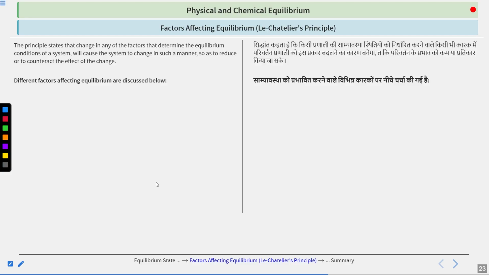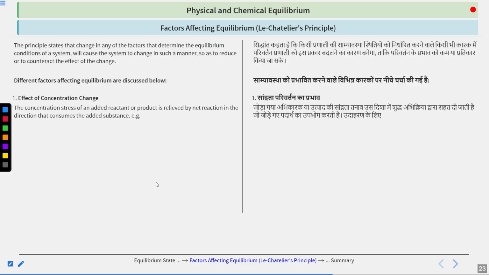So those are the factors that affect the equilibrium. Let us see. First, the effect of concentration change. If you add a reactant or product, it is relieved by the net reaction in the forward or backward direction that consumes the added substance. Suppose you have added a reactant, then the reaction will move in the forward direction so that the reactant can be consumed. If you have added the product, then the reaction will move in the backward direction so that the product can be consumed. Example, suppose you have a reaction A plus B going to C.